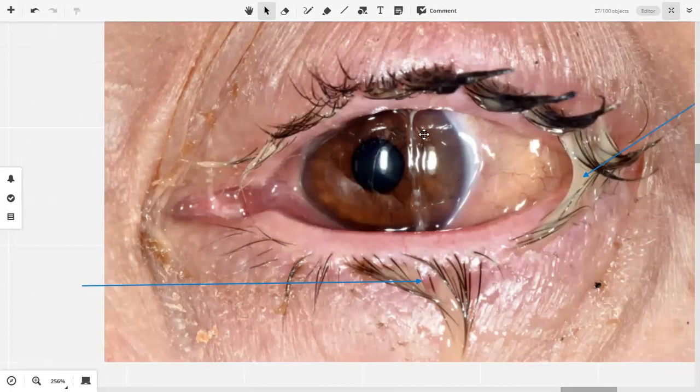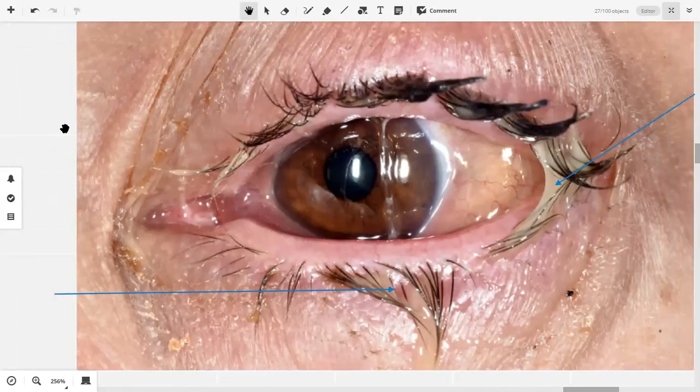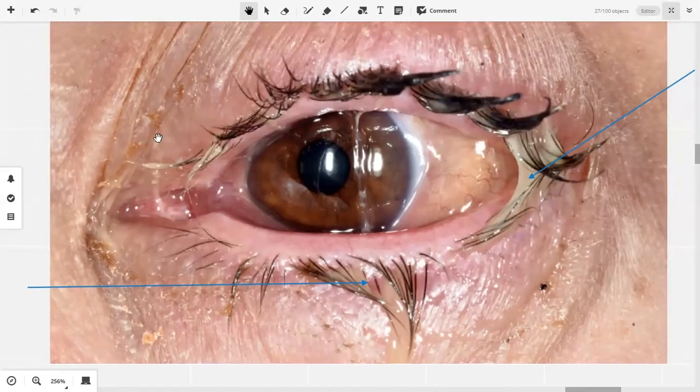This can be anything, this can be an artifact, कुछ भी हो सकता है, I'm not sure, but this is not the discharge in this case. So it can be tears, fluid, or anything else. The discharge is what is sticking to these eyelashes. ये conjunctiva में यही होगा. The discharge will be between the two lids and it will stick to the eyelashes, even if the eyes are clear. So coming back to this discharge, what kind of discharge do you think this is?